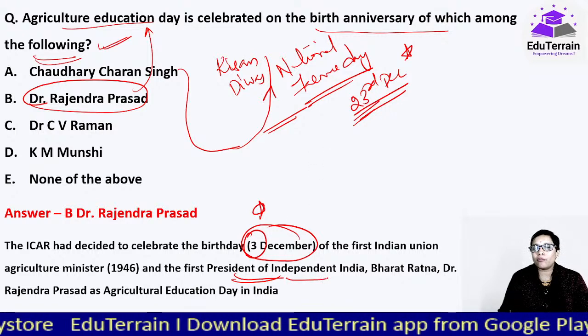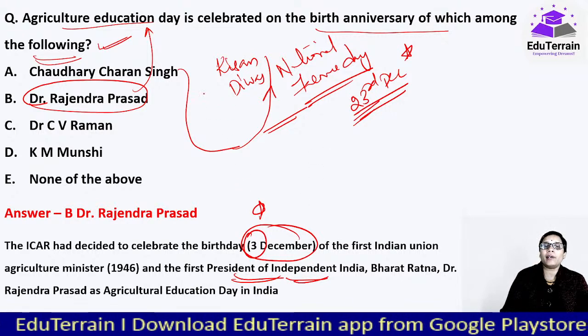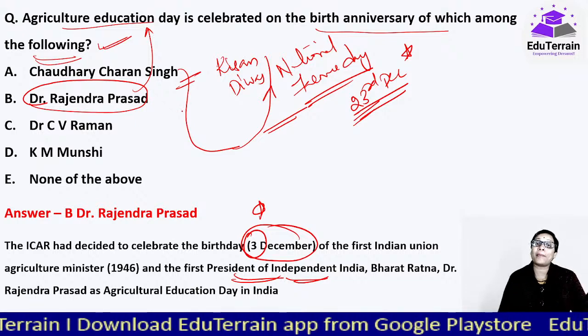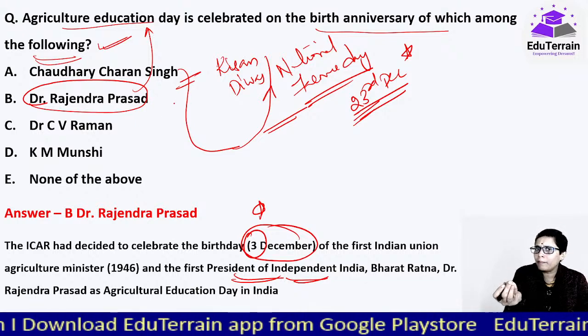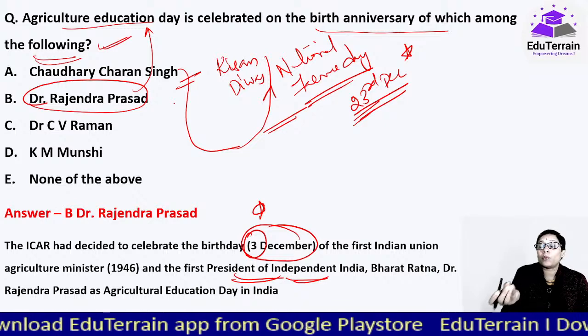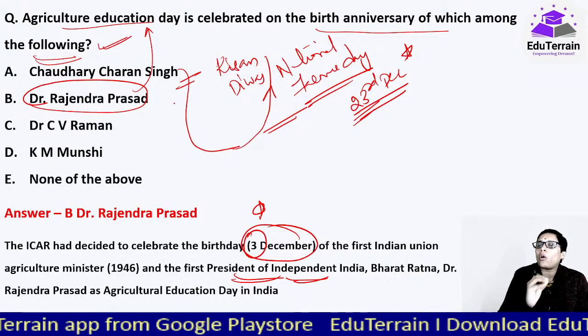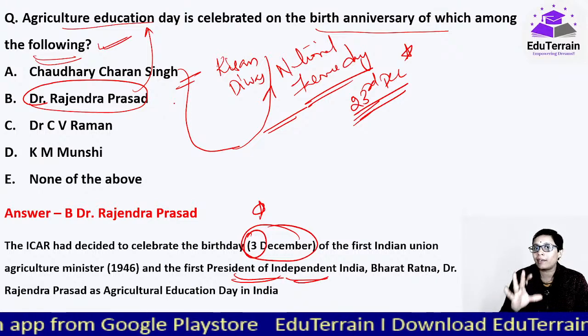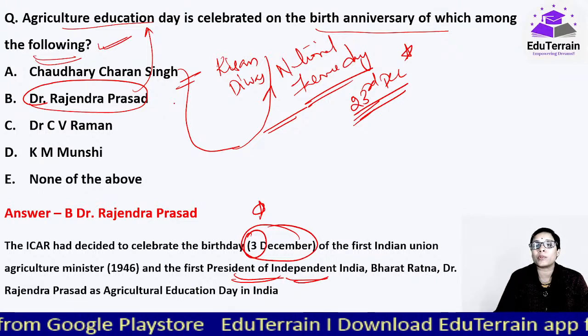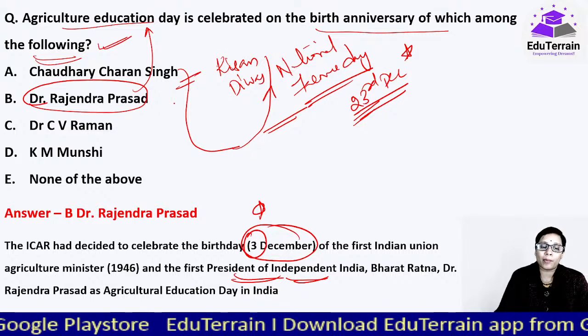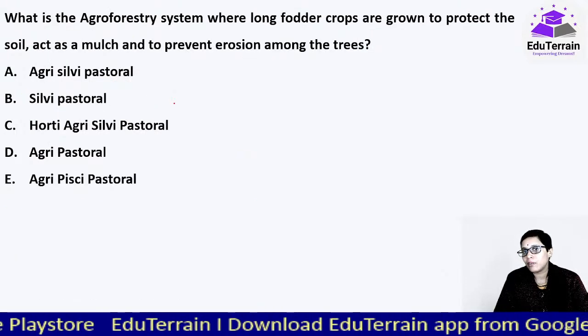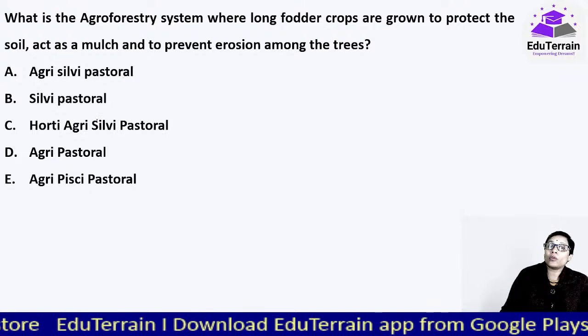And he is the first President of Independent India, and Chaudhry Charan Singh is the former Prime Minister of India. बहुत कम टाइम के लिए थे, but while he was an agriculture minister, he has done a lot for the farming community, and in that recognition only we celebrate his birth anniversary as the National Farmers Day or the Kisan Divas. Okay. Moving on to our next question.